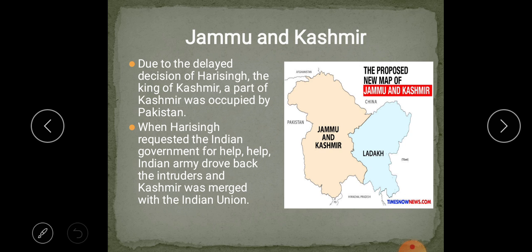Today also a small portion of Kashmir is POK only. When Hari Singh requested the Indian government for help, the Indian army drove back the intruders, and Kashmir was merged with the Indian Union.